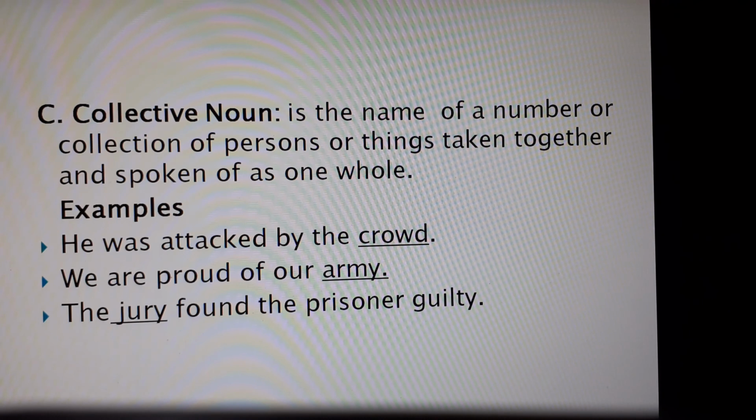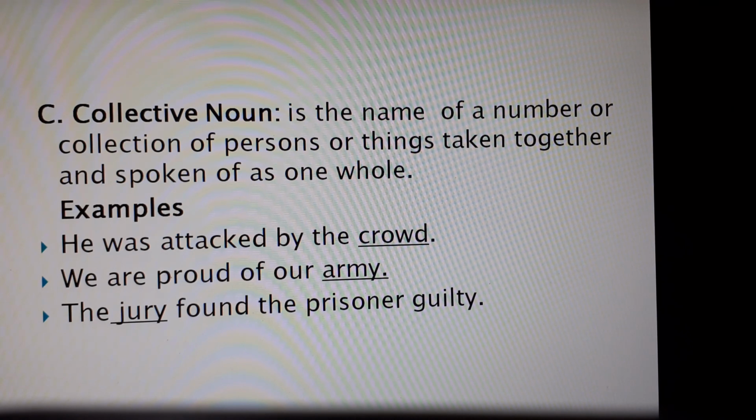In the same way, another example: we are proud of our army. Army is a noun, and army refers to the number or collection of persons who are the soldiers, the people who sacrifice their lives for the sake of the country. So army is the collection of soldiers. So it is also a collective noun.